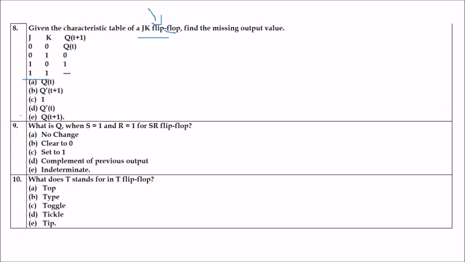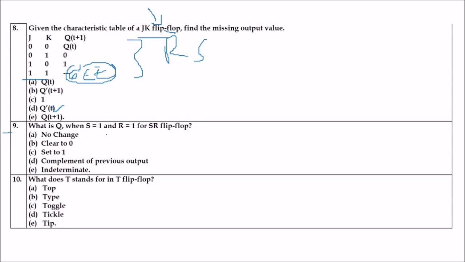The answer is D, toggle Q. This is only the complement state, the toggle or complement state. This is how JK flip-flop gets rid of that race or unwanted condition in the RS flip-flop. So if 1 1 is there, it will just toggle rather than giving any undecided or undetermined condition.